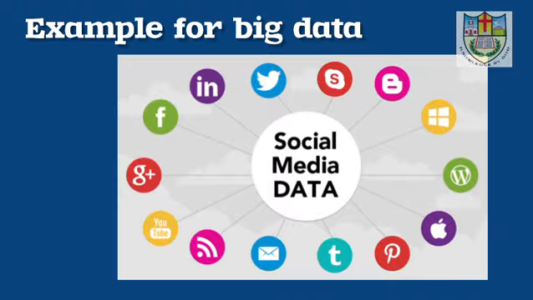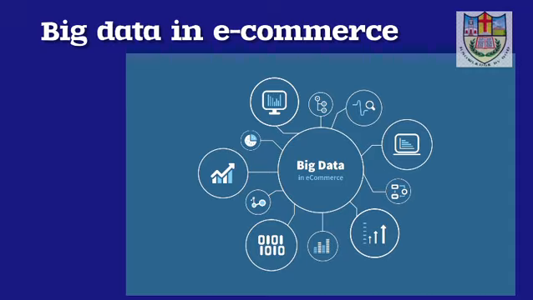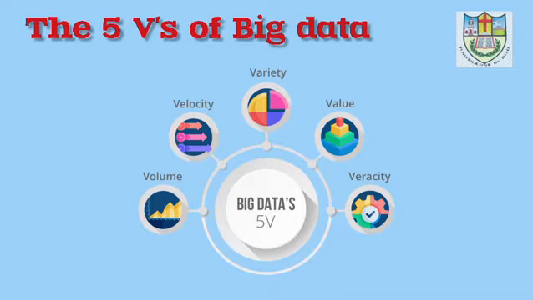The next example is online shopping, that is e-commerce. Websites like Amazon or Flipkart collect data on what users search for, what products they buy, and what reviews they give. Now we are going to discuss the V's of big data. There are 5 V's of big data: volume, velocity, variety, value and veracity.